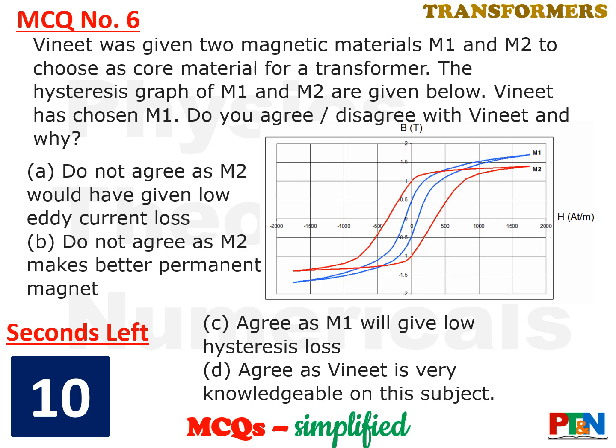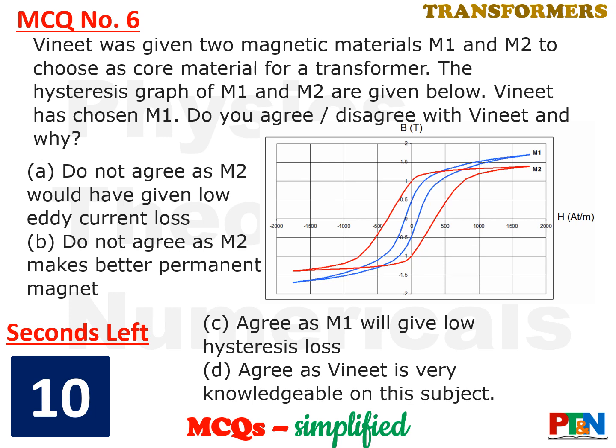Next MCQ. Vineet was given two magnetic materials, M1 and M2, to choose as the core material for a transformer. The hysteresis graphs of M1 and M2 are shown. Vineet has chosen M1. Do you agree with him or disagree with him, and what is the reason? Four options.